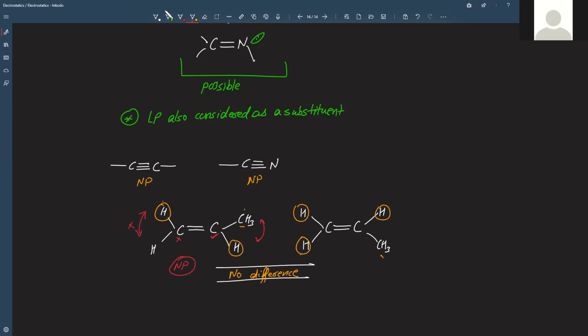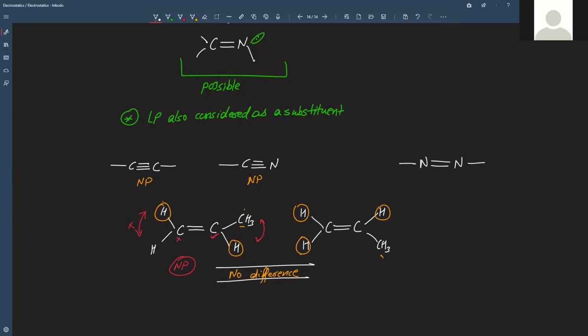Right? So now let's see some other examples and check whether we understood this concept or not. Suppose there is this nitrogen double bond, like this N2 molecule.